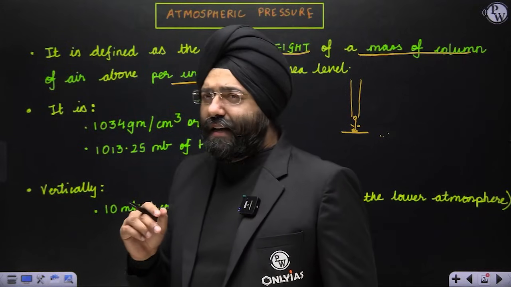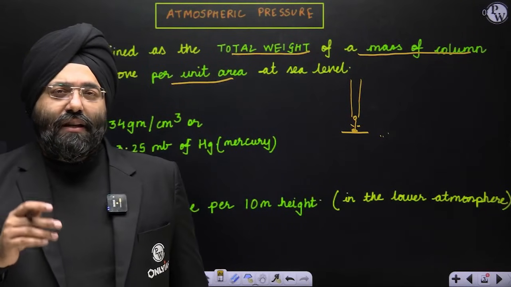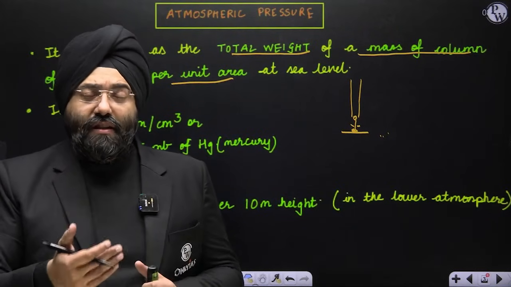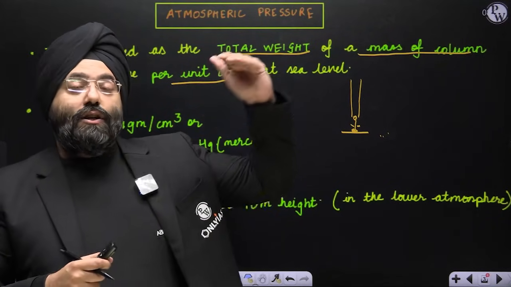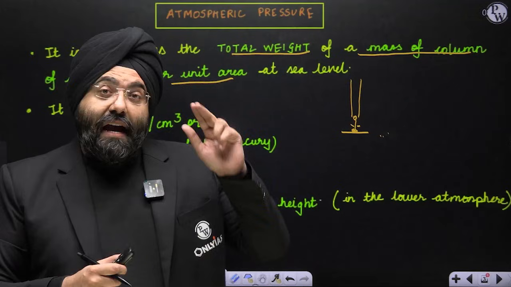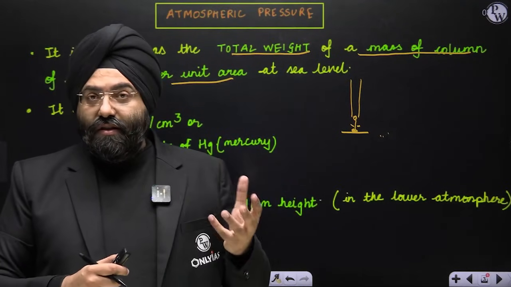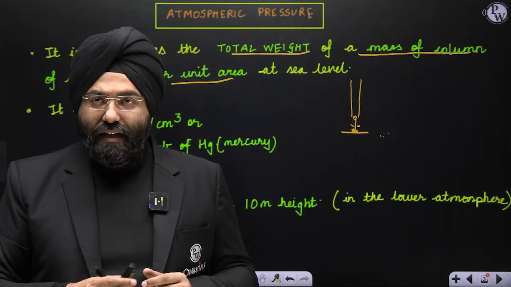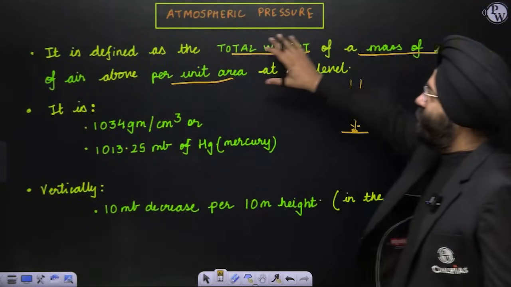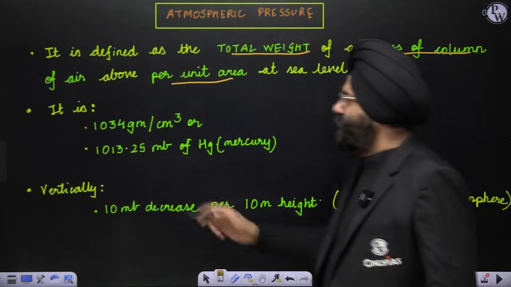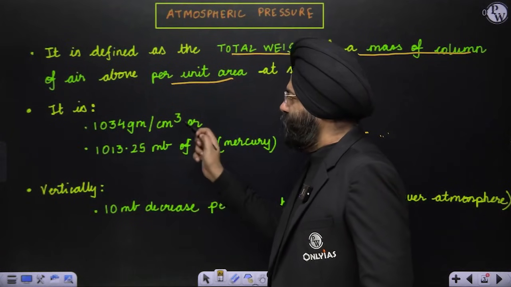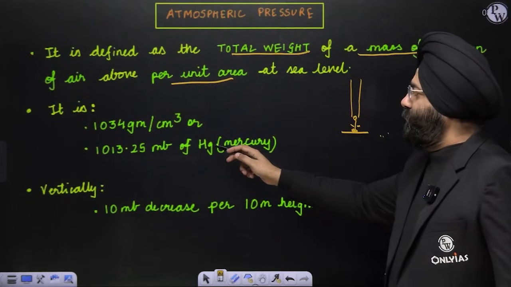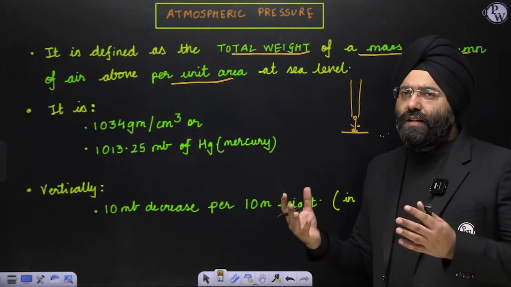That is why you realize that your atmospheric pressure needs to balance the blood pressure also. So the balancing is there, then only you can basically survive. Otherwise, what happens? When you go to higher altitudes, over there the atmospheric pressure decreases, but your blood pressure is relatively what it used to be. That is why you have nose bleeding and all. Clear? So that is the definition of atmospheric pressure. Now what is it? It is 1034 grams per centimeter cube or 1013.25 millibar of mercury. Now these are both things which are standard, which you need to know.